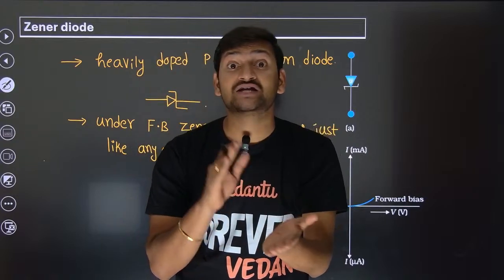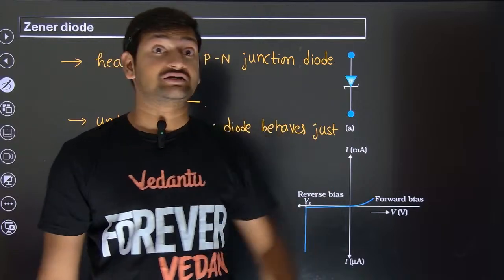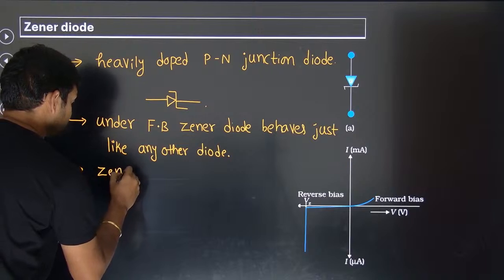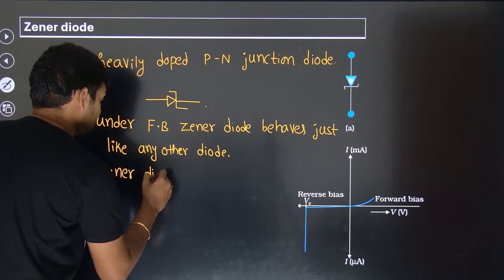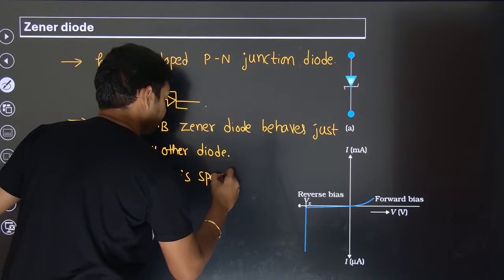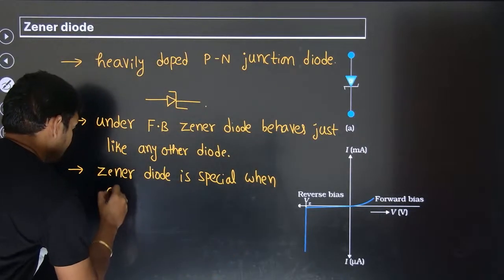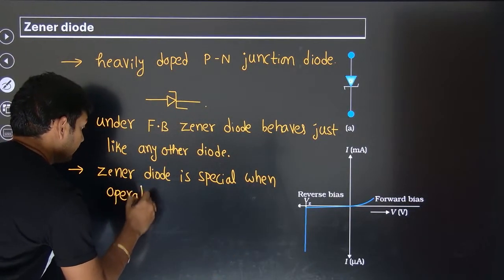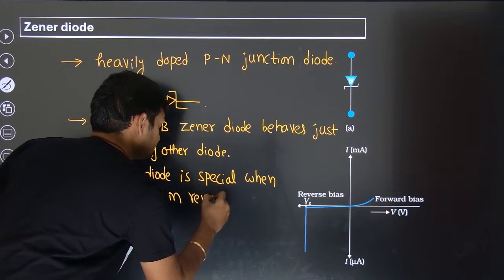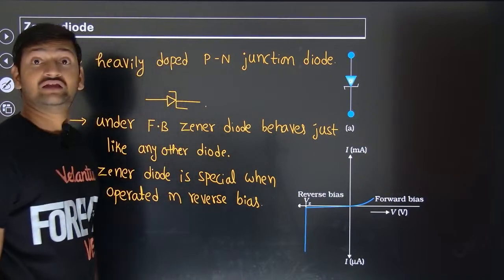There is a speciality with the Zener diode when it is operated in reverse bias. When it is reverse biased, then it is special.